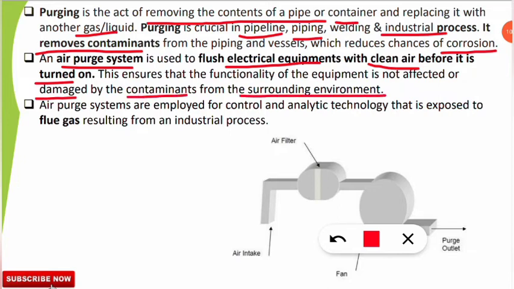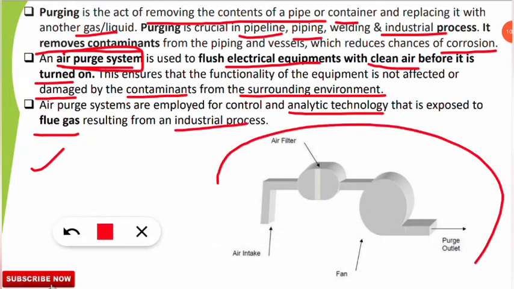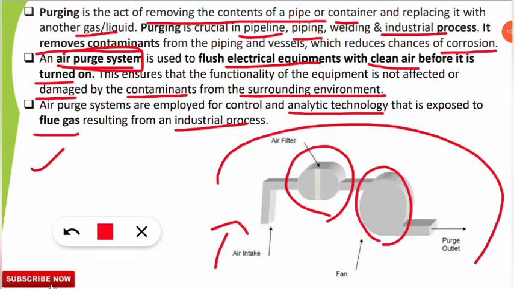from the surrounding environment. So the air purge system is used to flush clean air so that it will clean the contaminants present in the container, and air purge systems are employed for control and analytic technology that is exposed to flue gas. So it is also used to remove the flue gas in industrial processes. And here you can see in this picture an example of an air purge system. So here air is taken in and it passes the filter part where the air is filtered, and the fan is able to filter the contaminated air and purge comes out through the purge outlet. So in this way this whole system is cleaned.